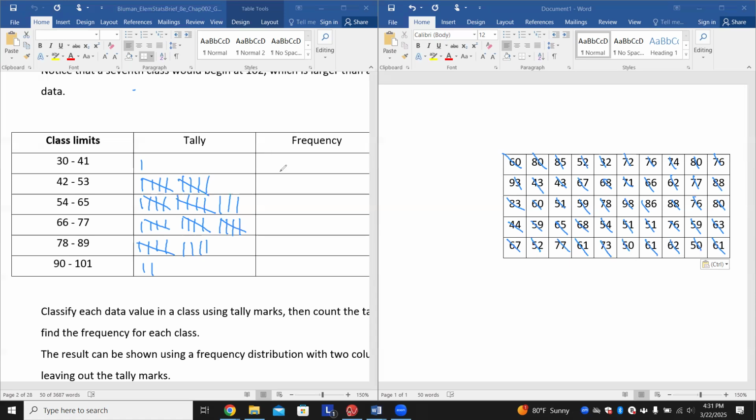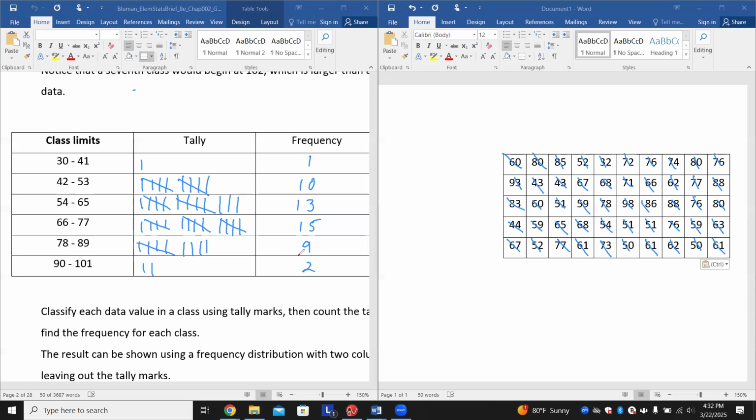So frequency, again, just means how many times in that class did it happen. Well, between 30 and 41, there was one person. Between 42 and 53, there were 10. Between 54 and 65, there were 13. Between 66 and 77, there were 15. Between the age of 78 and 89, there were 9. And between the age of 90 and 101, there were 2.